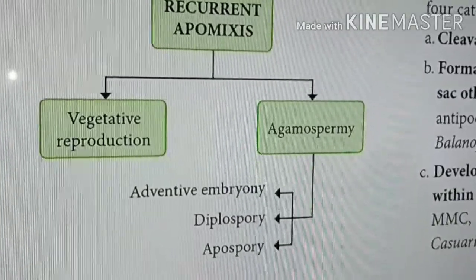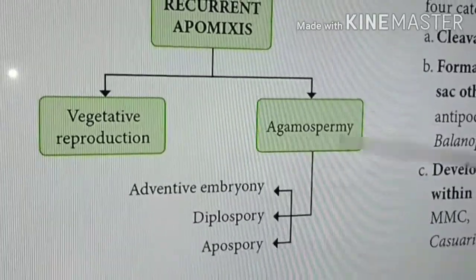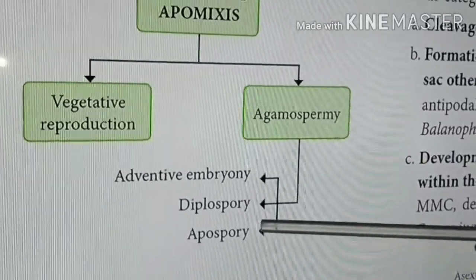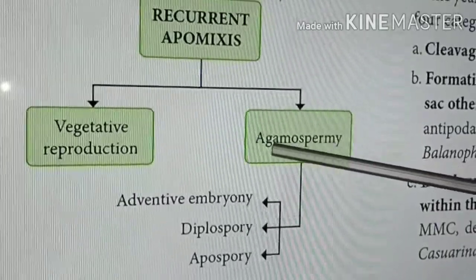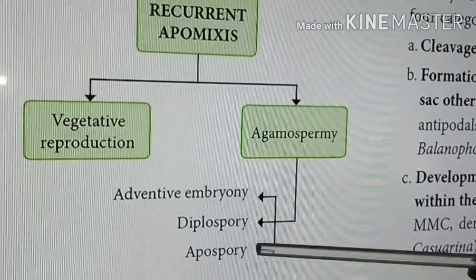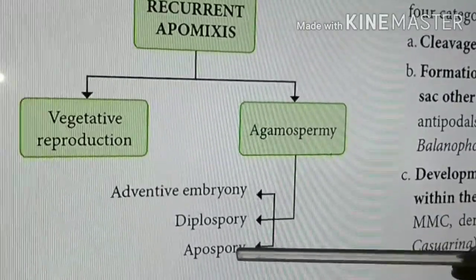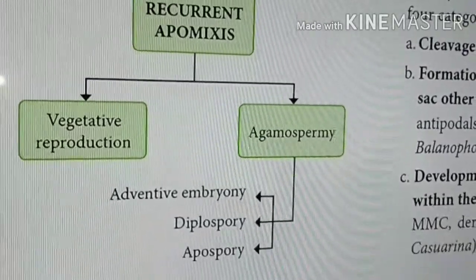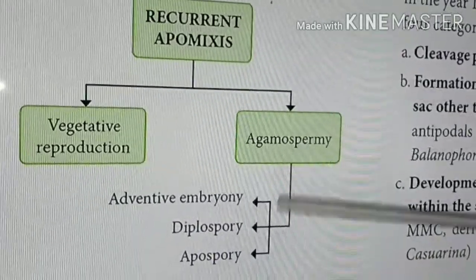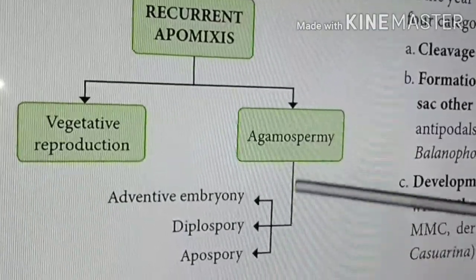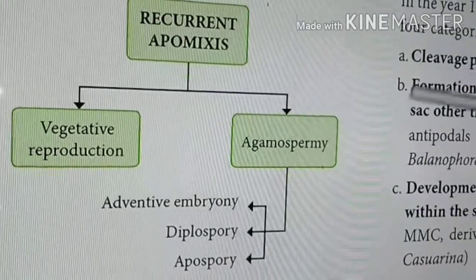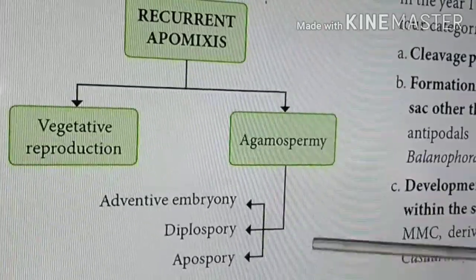Okay, then what is apospory? Usually meiotic cell division takes place. Apospory is where the megaspore mother cell undergoes meiotic cell division to produce 4 cells, and all the 4 cells degenerate. In the regular occasion, out of 4 cells, 3 degenerate and one develops into the embryo sac.